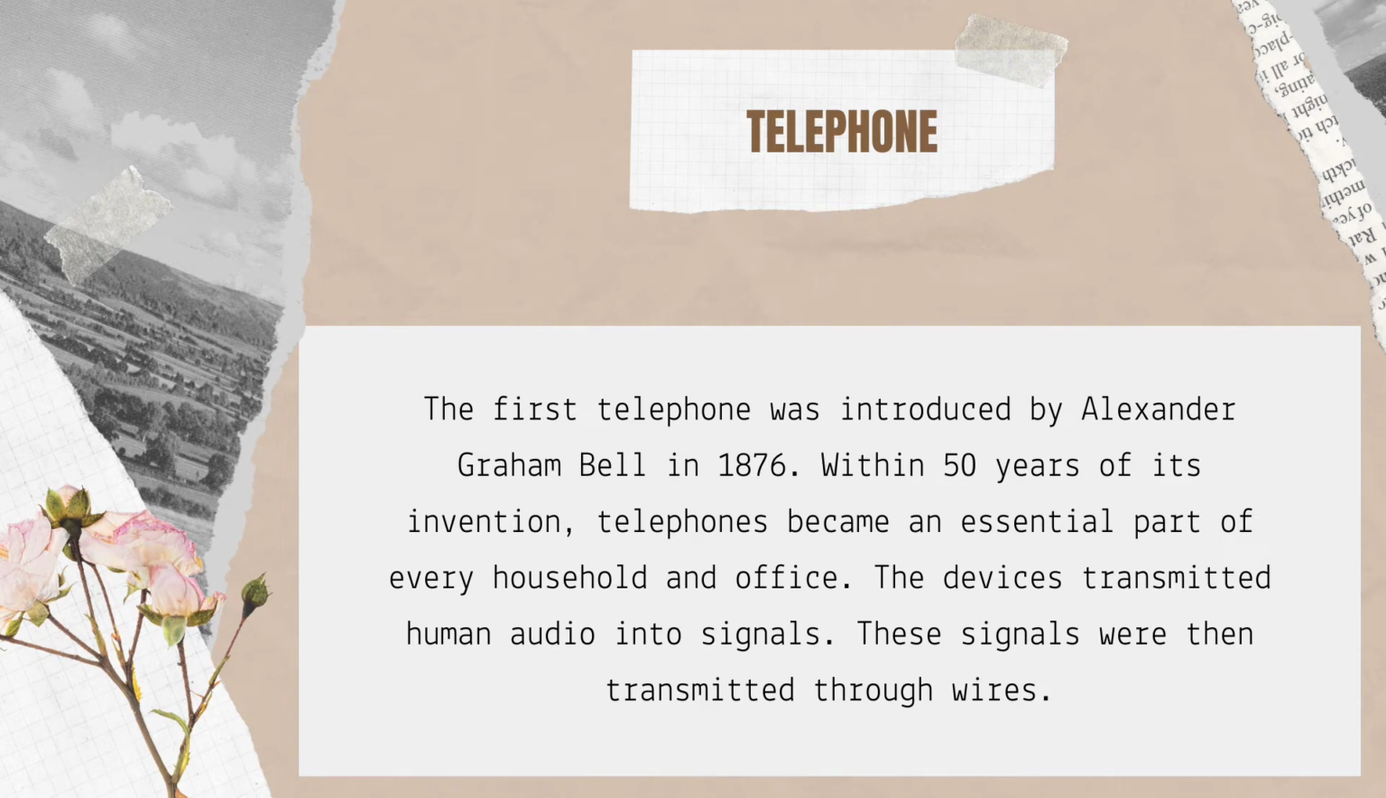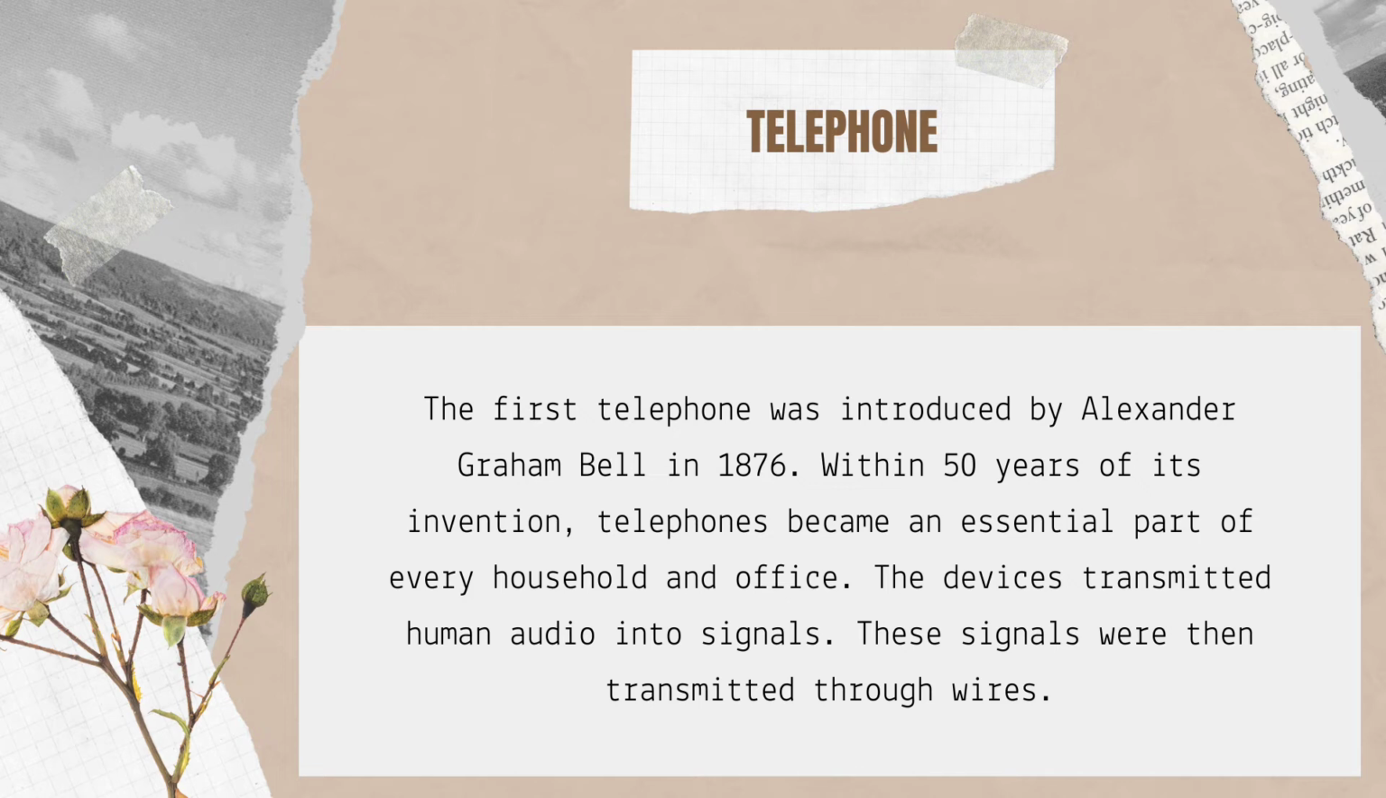Telephone. The first telephone was introduced by Alexander Graham Bell in 1876. Within 50 years of its invention, telephones became an essential part of every household and office. The device transmitted human audio into signals. These signals were then transmitted through wires. Landline telephone service began in the 1890s. People could talk on call for hours through long distances. It was the most reliable form of communication system.